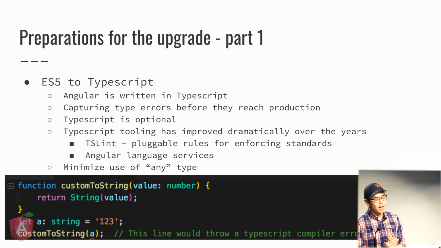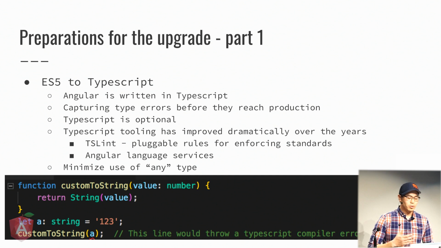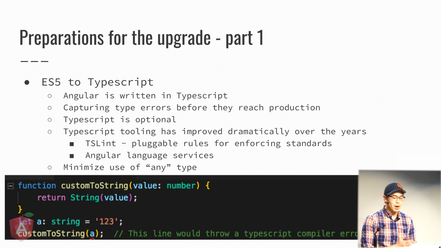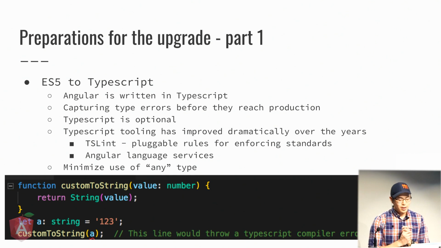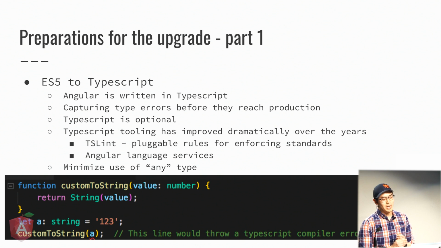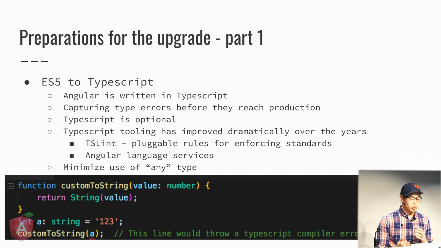TypeScript also has the benefit, beyond just following what the Angular team is doing, as you could probably tell from its name, it gives your JavaScript type definitions so that you can capture possible errors before they get merged in. In the example below, you can see a small function that expects a number. Calling the function with a string will throw a compiler error, which is shown with the little red squiggly on line 5. You're probably saying to yourself, well, of course I would never make that mistake. I'm an elite programmer. But as your team grows, you can't always look at every single pull request, especially if you have outside contractors or junior developers, it helps to just keep everybody honest.